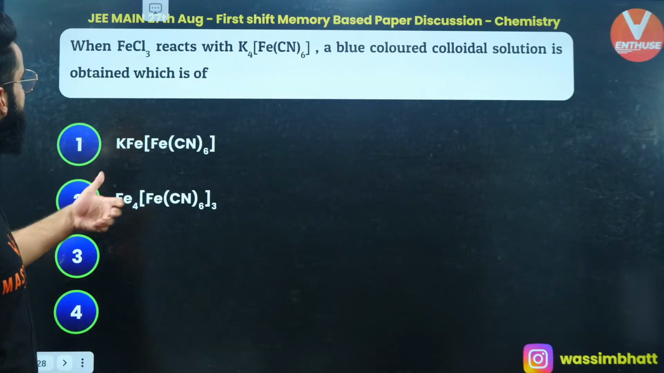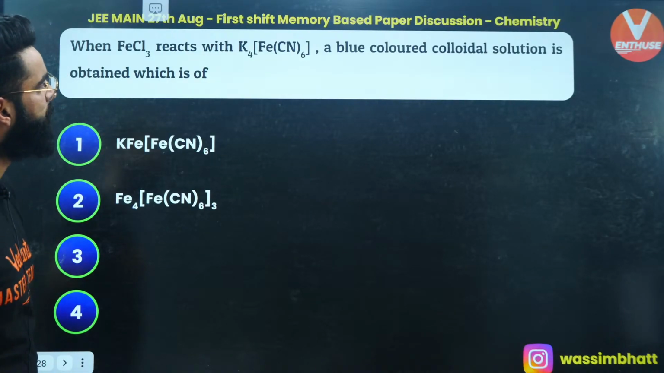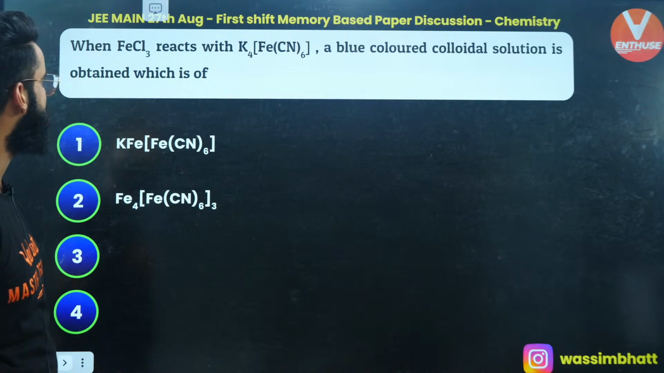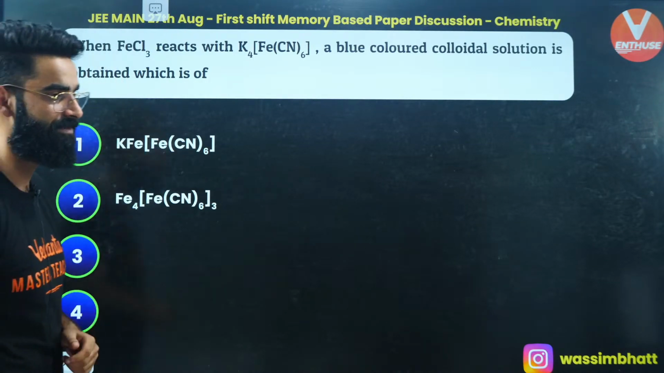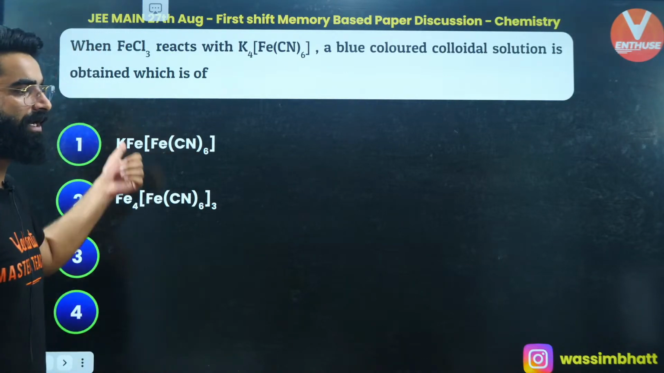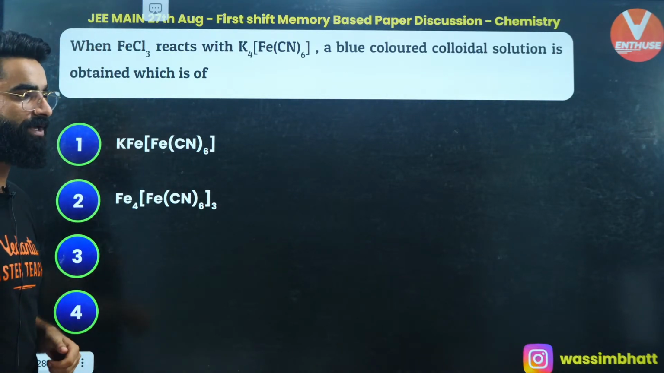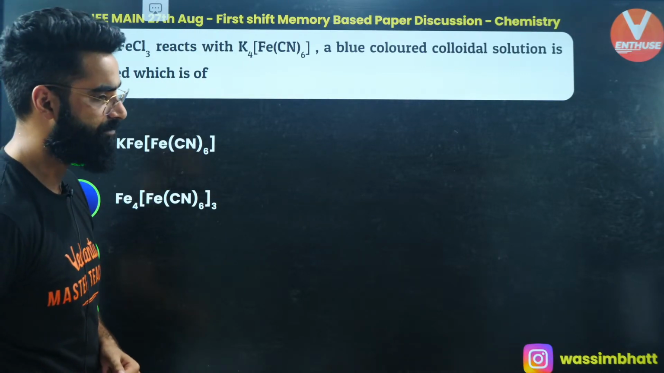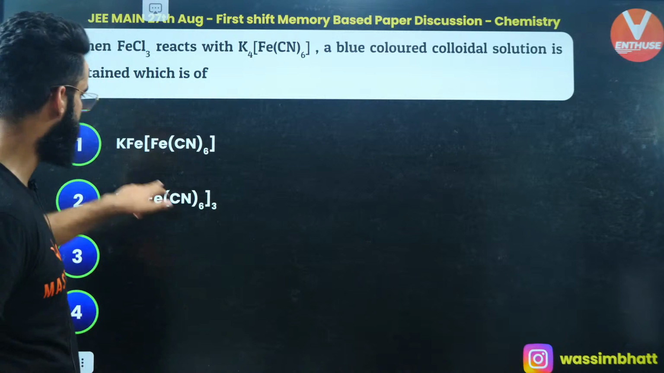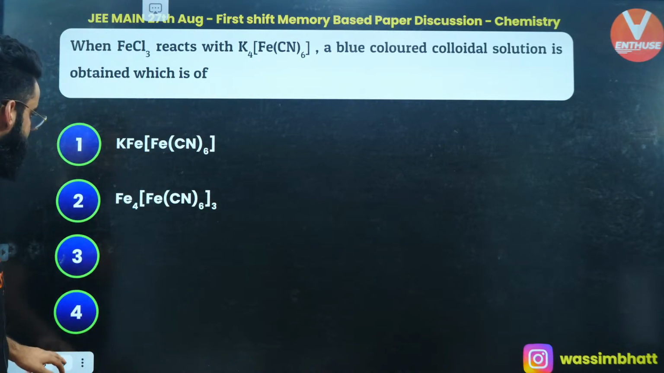Okay, when FeCl3 reacts with K4[Fe(CN)6], a blue colored colloidal solution is obtained, which is of what? I just got two options and I found one of them correct. Which one is the blue colored among the two, first one or second one? It's absolutely going to be option B. You are all perfectly right in this one. Option B is the blue colored colloidal solution which we get.